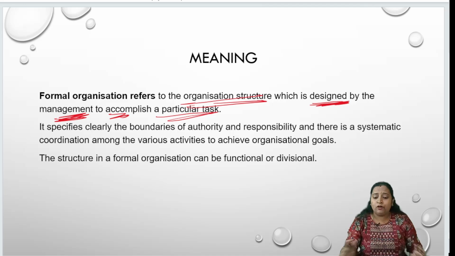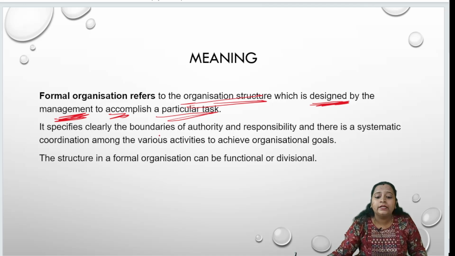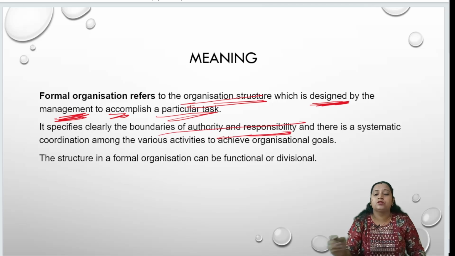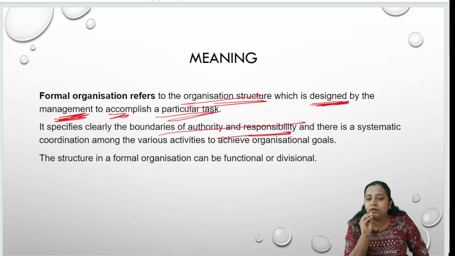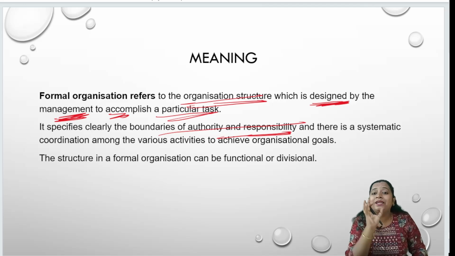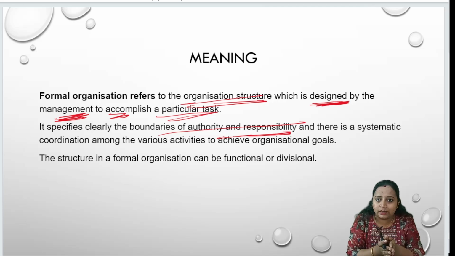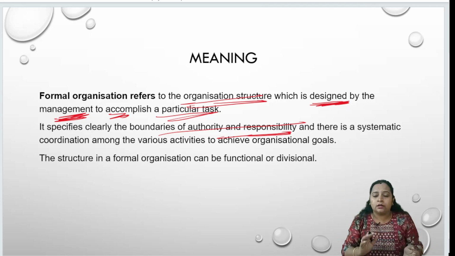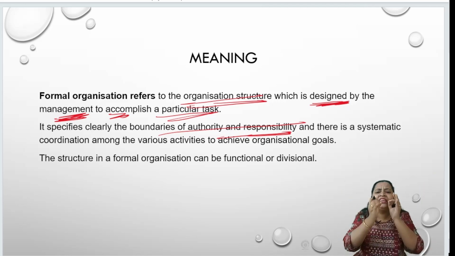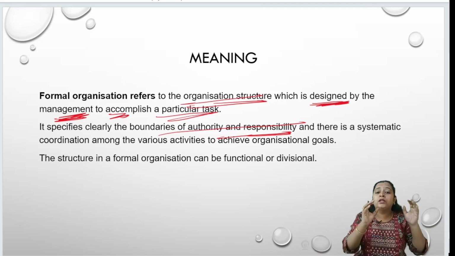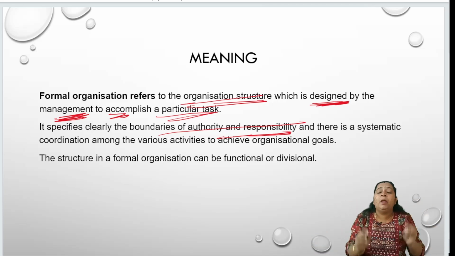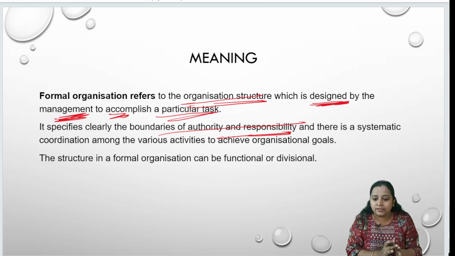As I already told you, it clearly tells you the boundaries of authority and responsibility. What is your power in that particular organization? To whom can you pass the order and to whom are you responsible? Each employee has a clear-cut picture of how the organization is functioning and what the authority and responsibility relationship is.